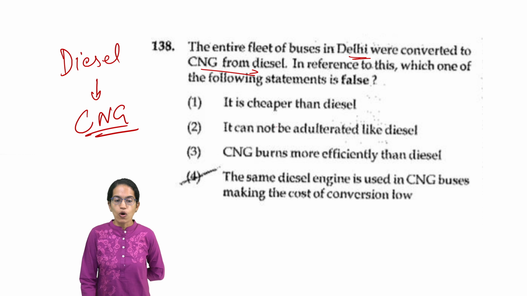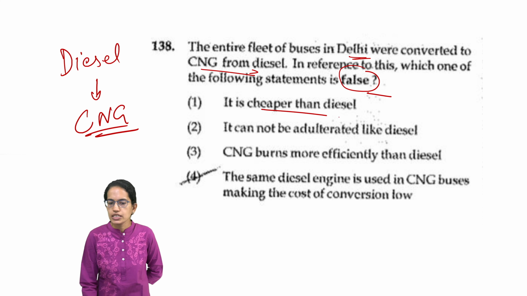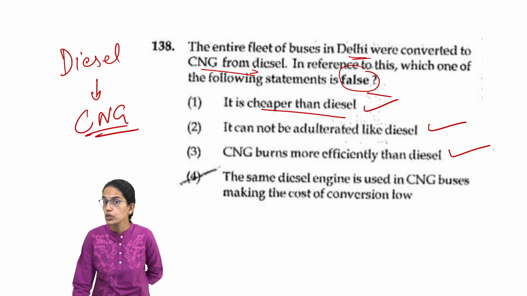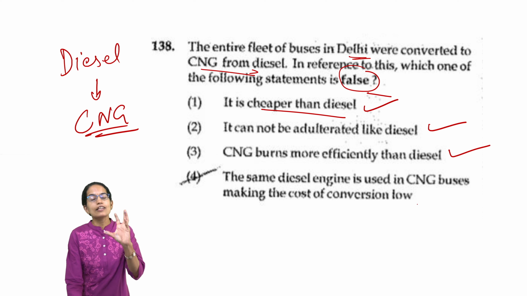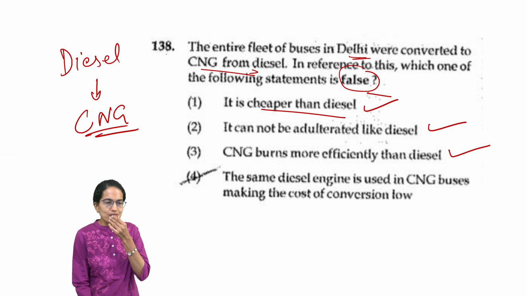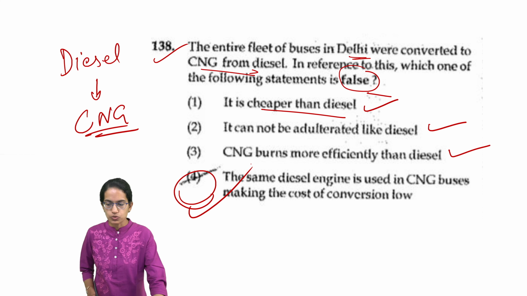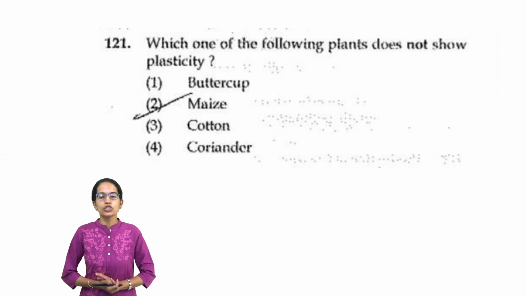The question asks which is false. CNG is cheaper than diesel, that is correct. It cannot be adulterated, again correct, and it burns more efficiently, leading to lesser pollution, also correct. But I cannot use the same diesel engine. I have to have a new engine, and therefore the fourth is the right answer for this question.